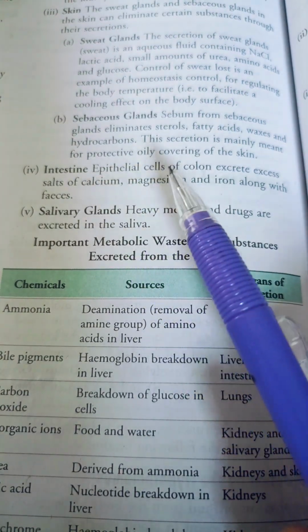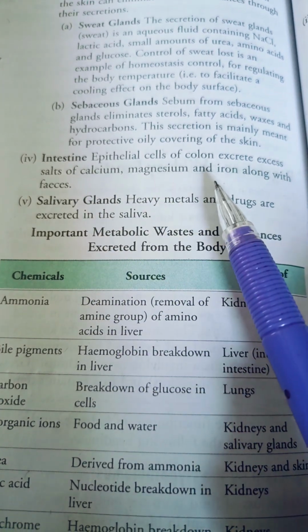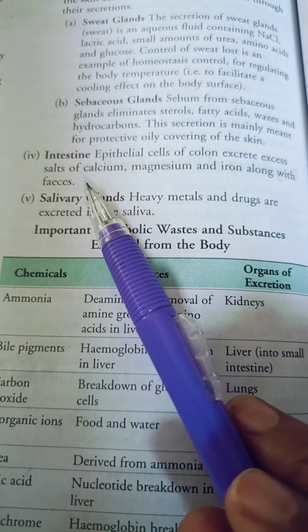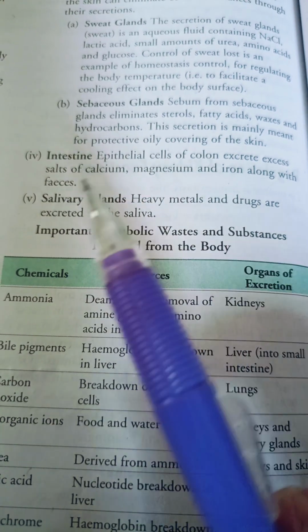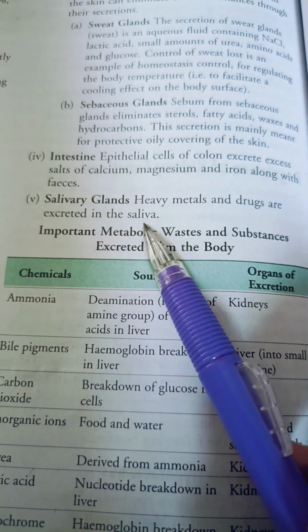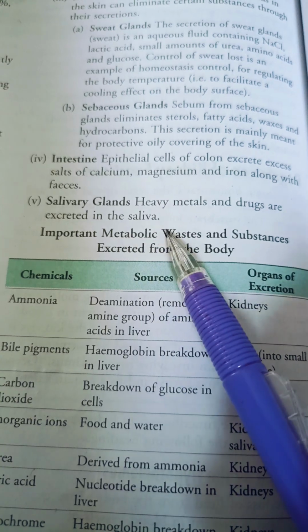Now the intestine. Epithelial cells of colon excrete excess salts of calcium, magnesium and iron along with feces. What does this intestine do? Excess calcium, magnesium and iron are excreted by feces. Then salivary glands. Heavy metals and drugs are excreted in the saliva.